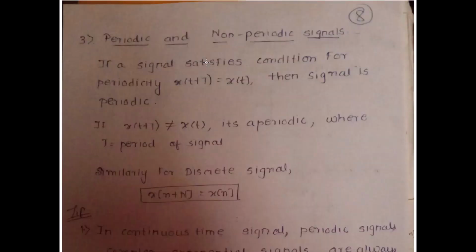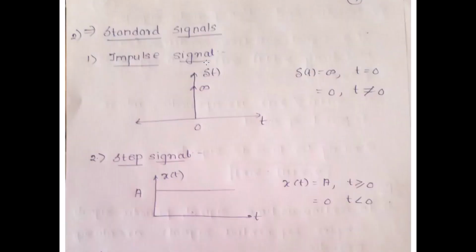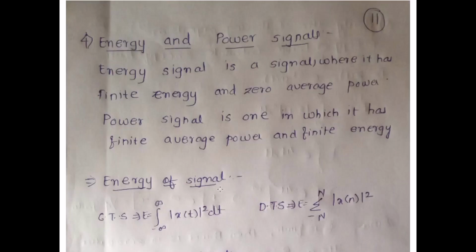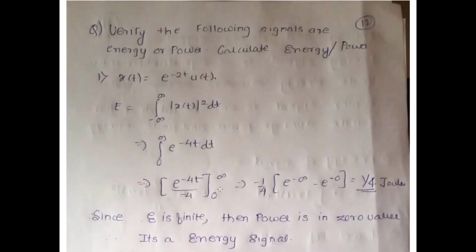So if you see over here, my step signal is basically my u of t, and it's only defined for t greater than 0, and hence it will be defined from 0 to infinity and not from minus infinity to infinity. e raised to minus 4t because it is squared, dt. Try to find out the value of energy, which is given as 1 by 4 joules. Since my energy is finite, my power is going to be 0. Hence, it's an energy signal.